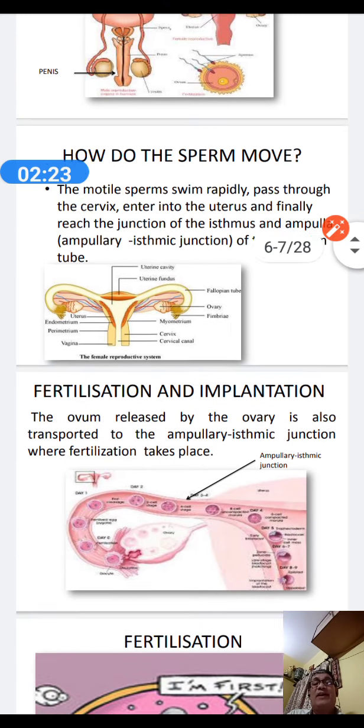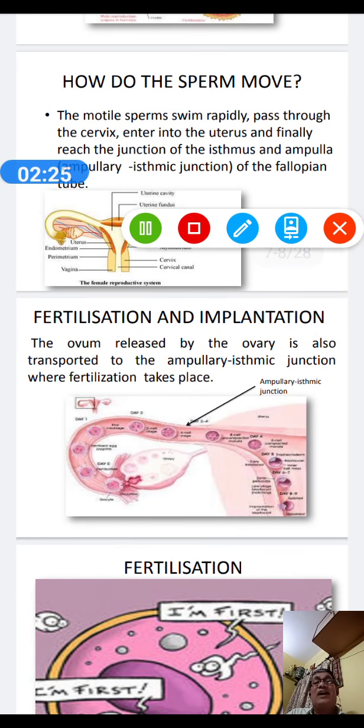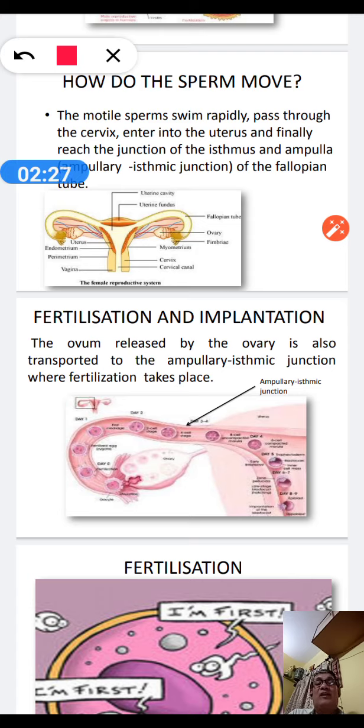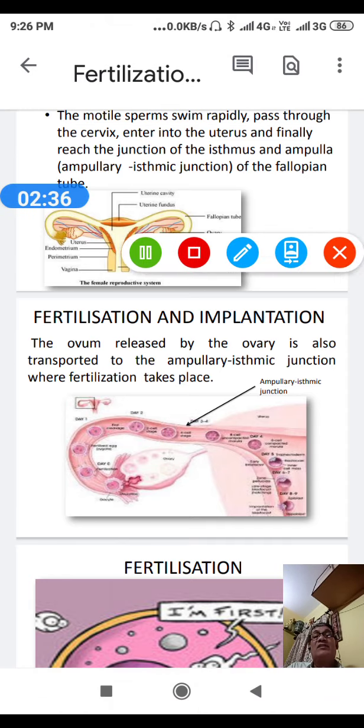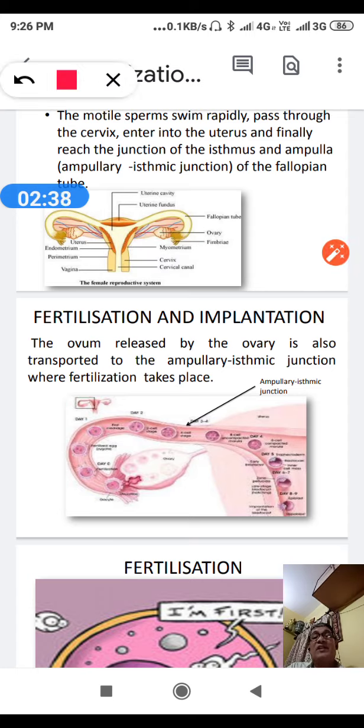And then what happens? At the same time when the sperms are reaching the ampullary isthmic junction, the ovum is being released from the ovary and passing through the fallopian tube, subsequently reaching the ampulla and ultimately the ampullary isthmic junction, the part which I have marked here.